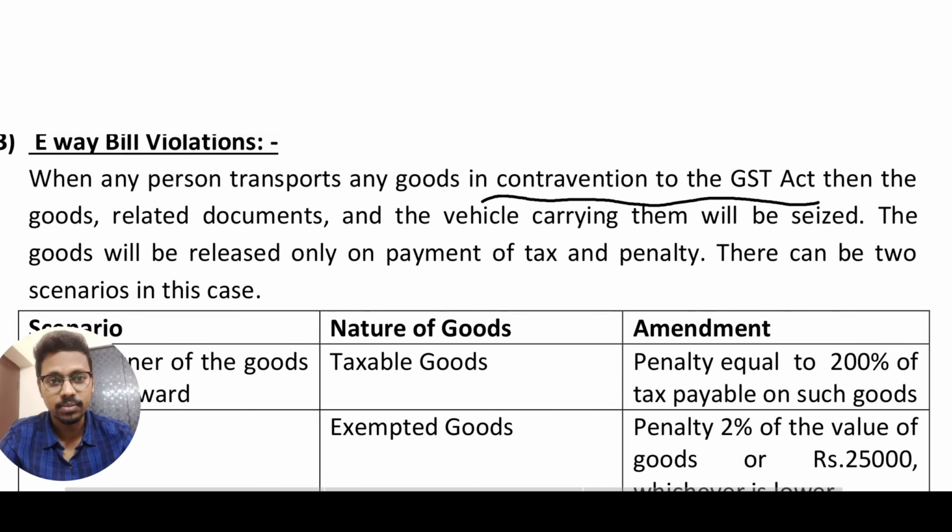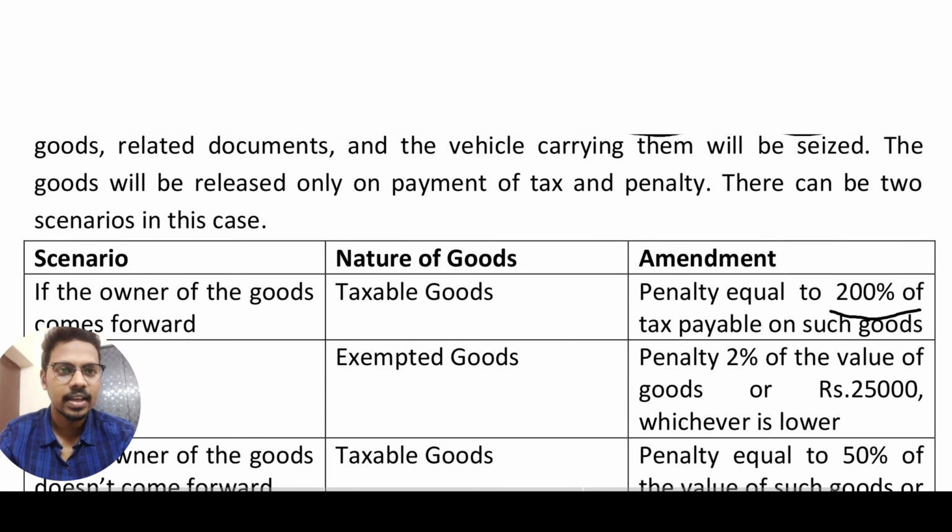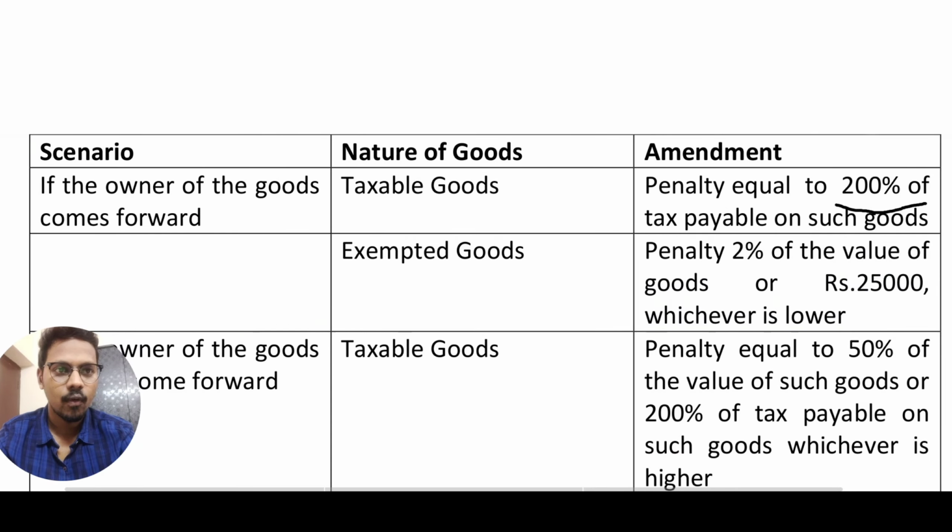In case of taxable goods, the penalty will be 200% of the tax payable on such goods. Previously it was 100% of the tax payable on such goods, but now it is increased to 200%. And in case of exempted goods, the penalty is 200% of the value of such goods or 25,000, whichever is